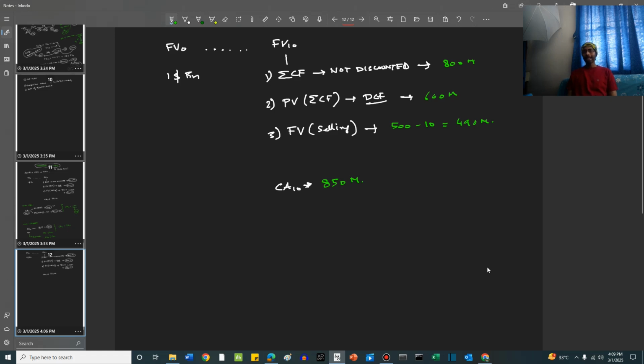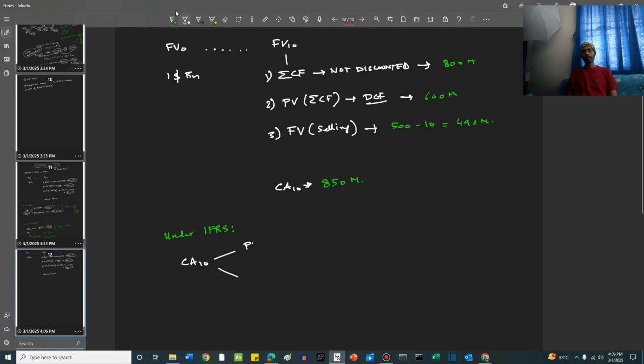In this case, how would IFRS and how would US GAAP calculate the impairments? Let's see. Under IFRS, friends, we have already spoken that the carrying amount at period 10 is compared with two things.